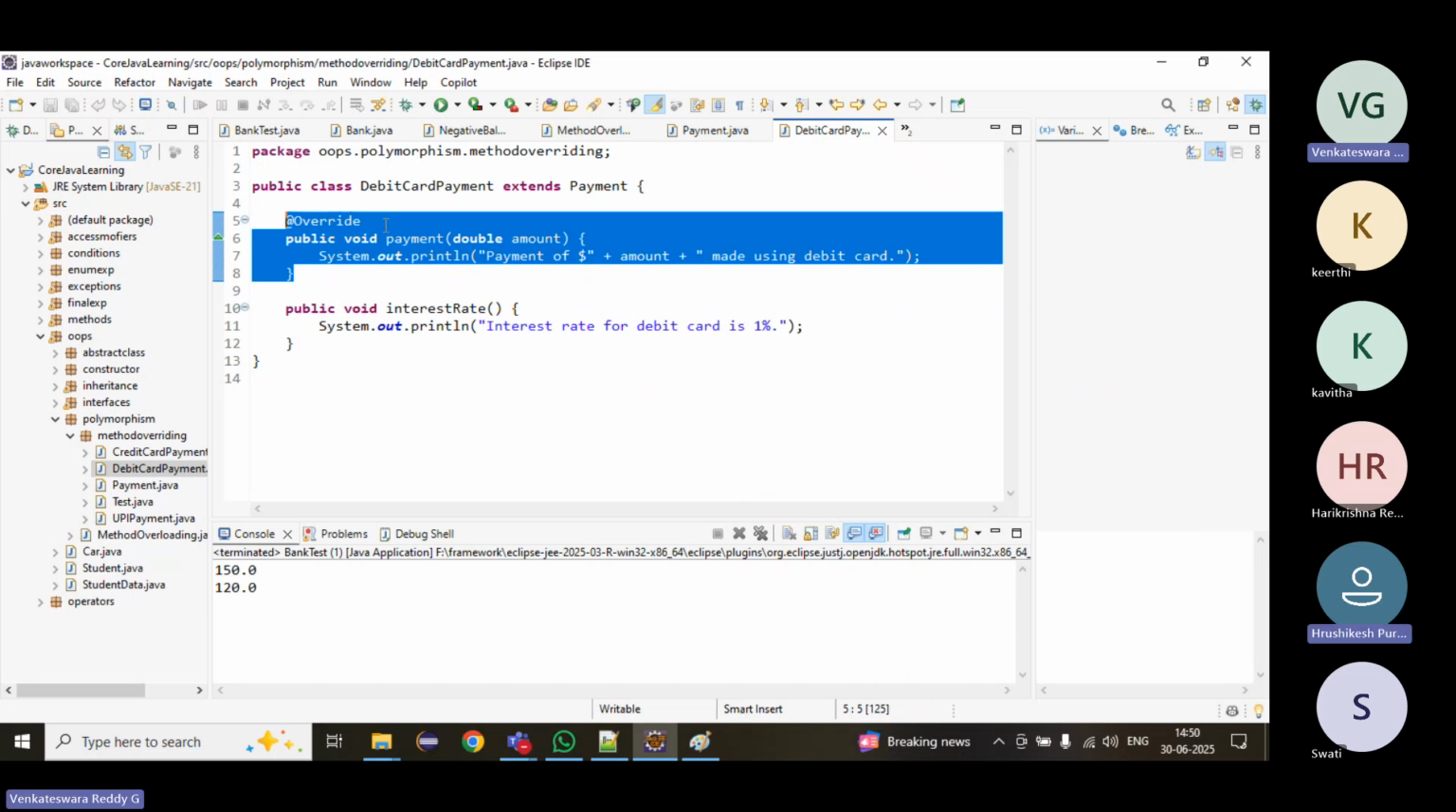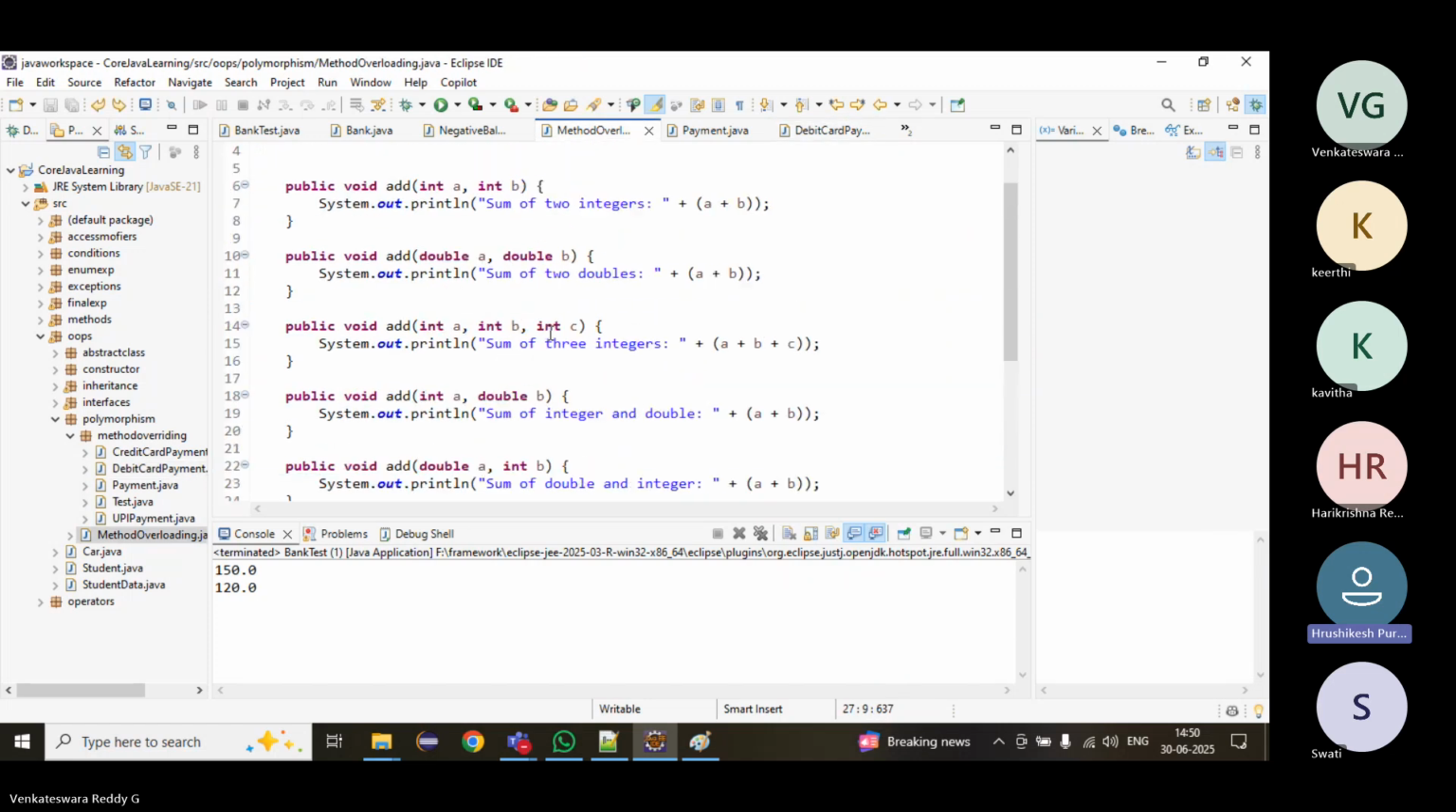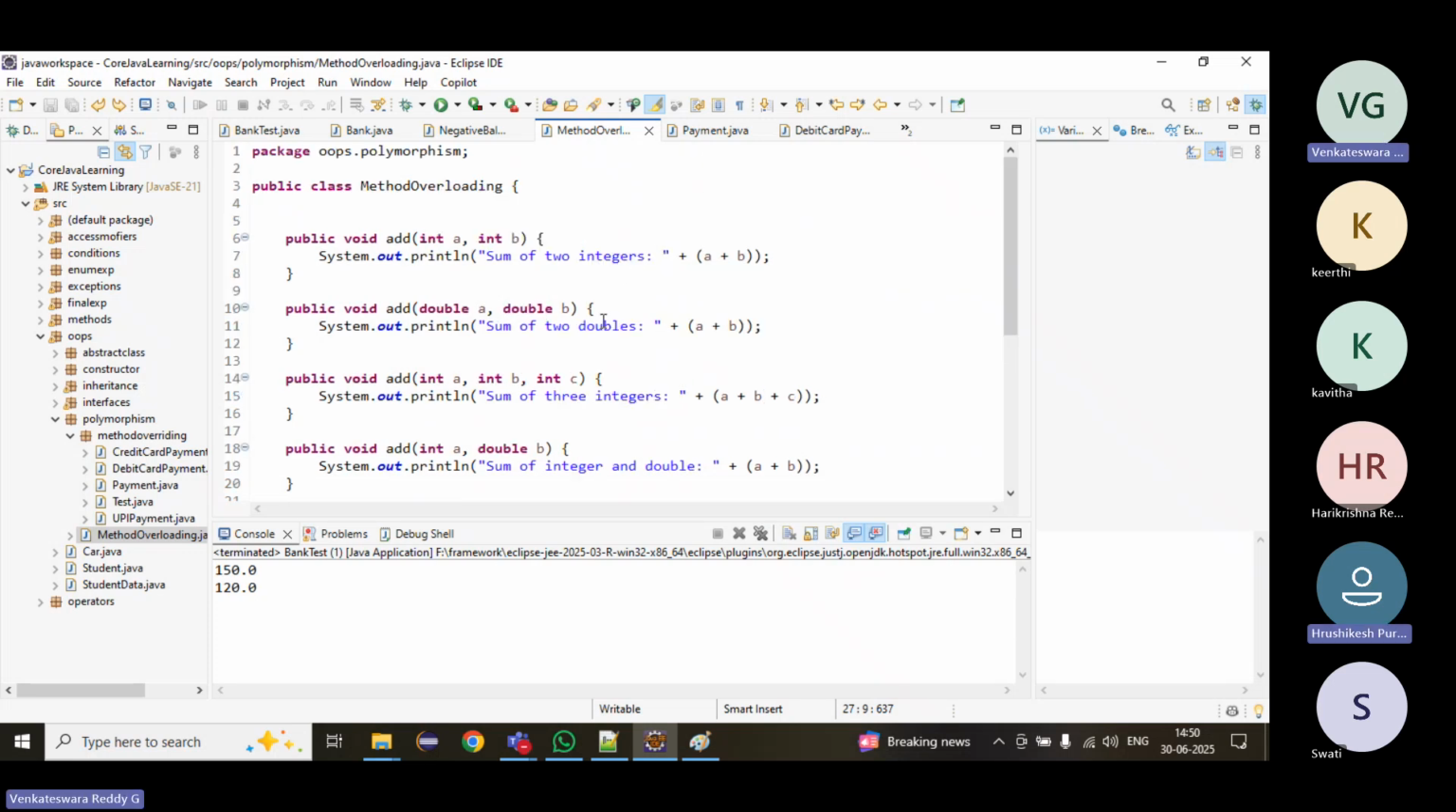Sir, method overloading we can achieve within one class, but overriding we can achieve only across multiple classes. Right. If we have a parent and child, then only you can achieve overriding. Otherwise, you cannot. Okay, okay. Yes, thank you.